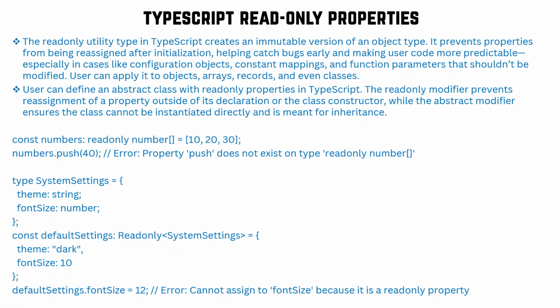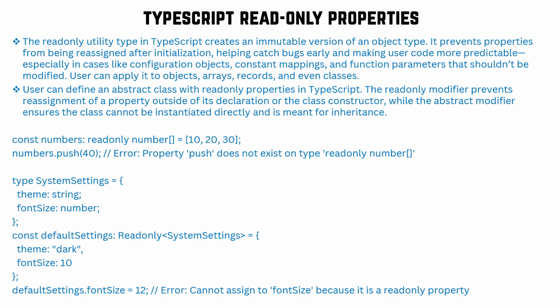So the Readonly utility type in TypeScript creates an immutable version of an object type. It prevents properties from being reassigned after initialization, helping catch bugs early and making user code more predictable, especially in classes like configuration objects, constant mappings, and function parameters whose values should not be modified. You can apply it to objects, arrays, records, and even classes.